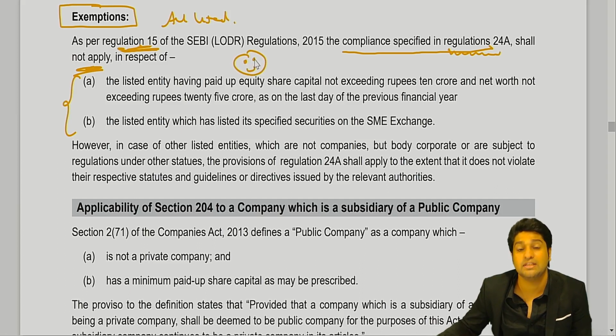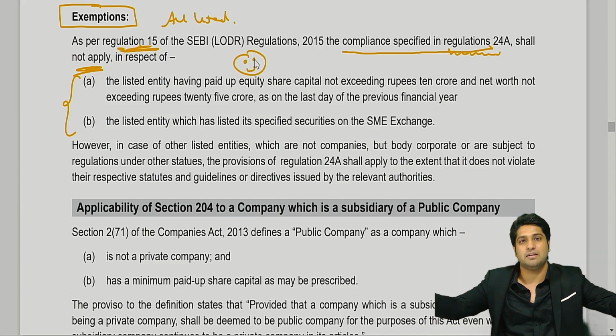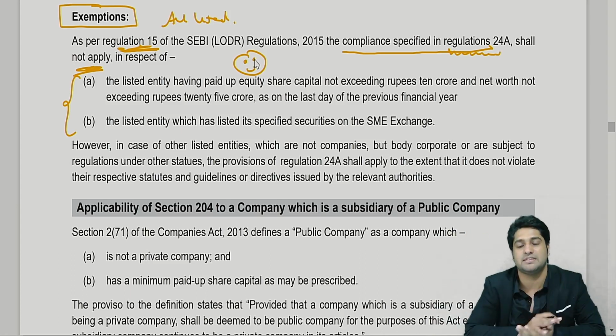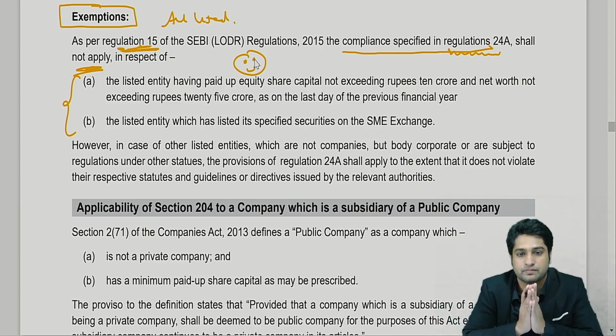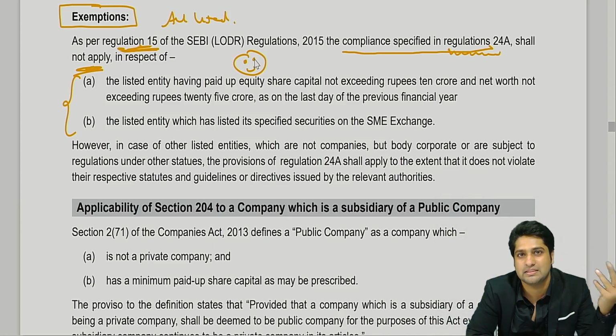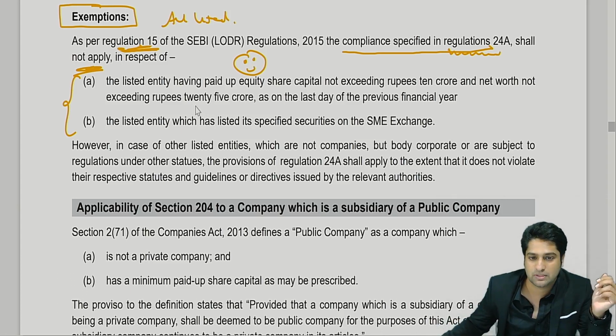So they are really happy. You think these must be big companies who are told that you are exempt, or would smaller companies be exempt? Smaller companies. Relatively small companies in comparison to big companies, they say, okay, fine, you don't have to do it for your materially unlisted subsidiary, skip it. So let's see which are those.